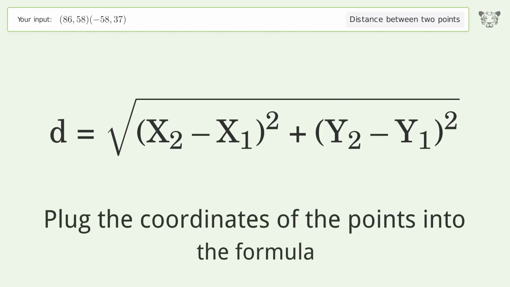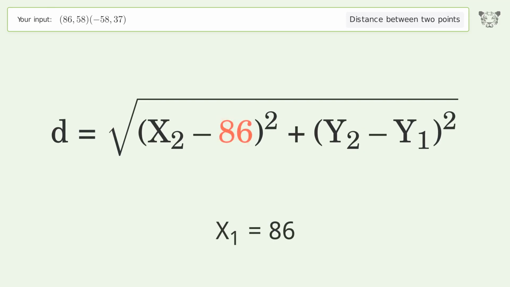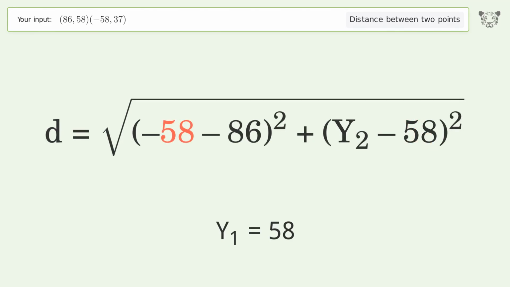Plug the coordinates of the points into the formula. x1 equals 86. x2 equals negative 58. y1 equals 58. y2 equals 37.